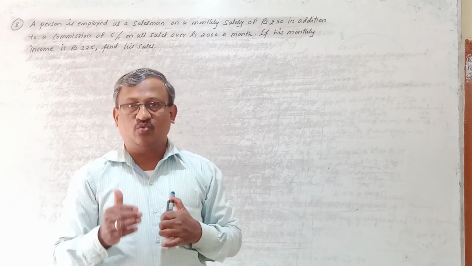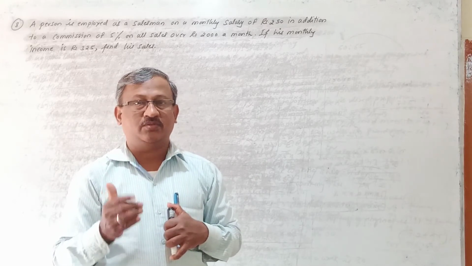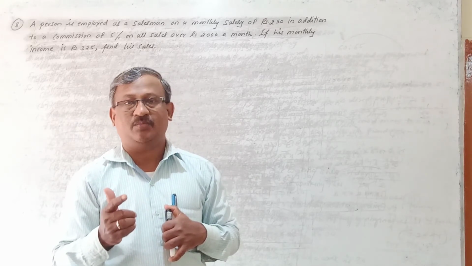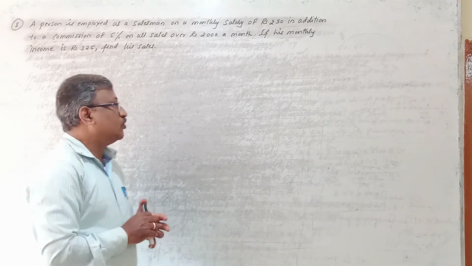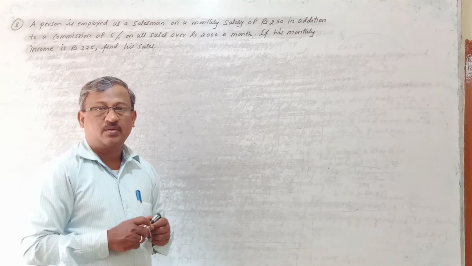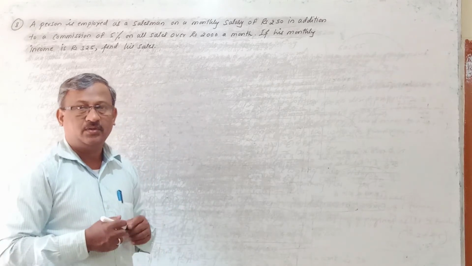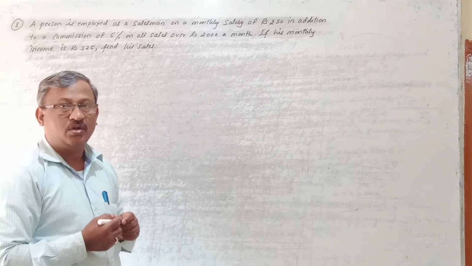But if he sold the goods for more than rupees 2000, on those excess sales he is getting 5% commission, remember, right? So that point you have to understand. At what price he has sold the goods, it is not known here. Here they have given the total income.